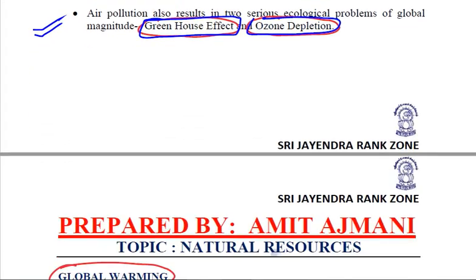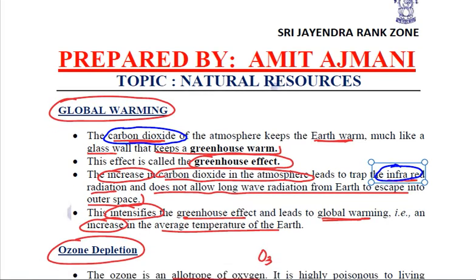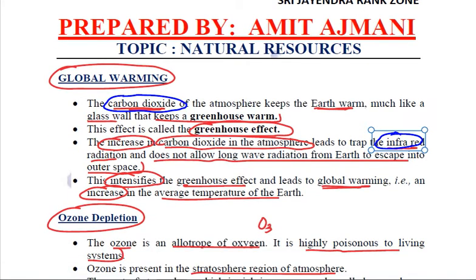Global warming is caused due to the trapping of infrared radiations by the greenhouse gases like carbon dioxide, methane, water vapors, etc. Right? Global warming or greenhouse effect is causing an increase in the average temperature of Earth, causing melting of polar ice.